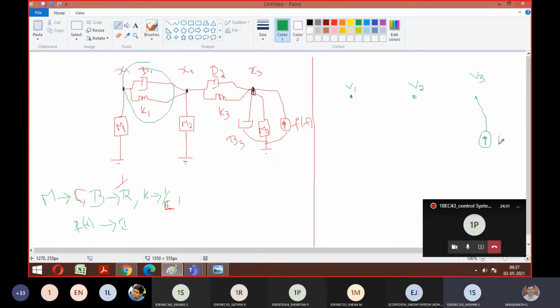So we'll go one by one, not an issue. So let's connect the current. This is given to ground. Force part is done. Now you tell me, this B3 followed by what? Your M3 and K3 are in parallel. So you want me to connect the same way? Series. It should be in series. Between V2 and V3 you have two connections, one is B2, one is K3. That should be in series.